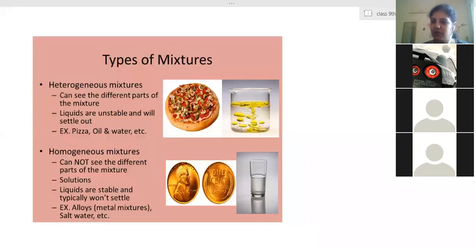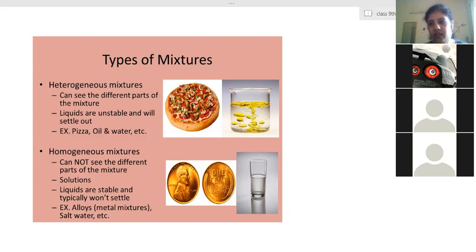But after some time, carbon dioxide is present in the cold drink, but can you see those bubbles? No, ma'am, we cannot. But still, carbon dioxide is present in that water. It's clear. So soda water is a homogeneous mixture.